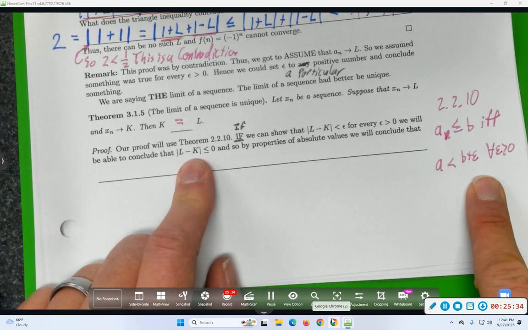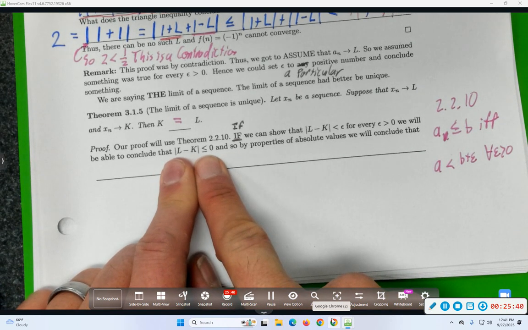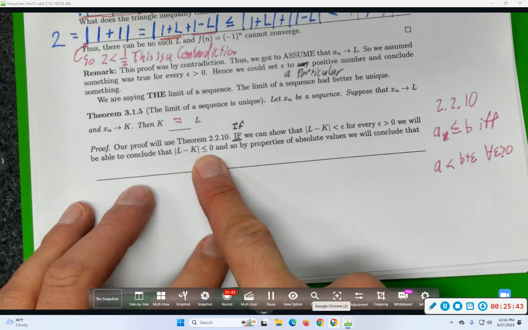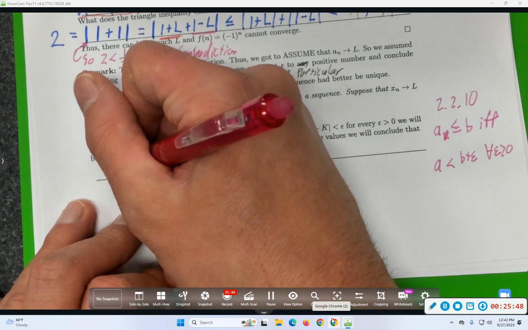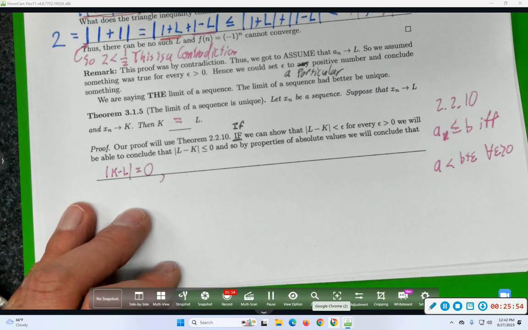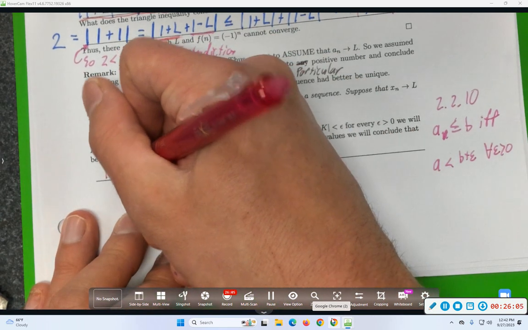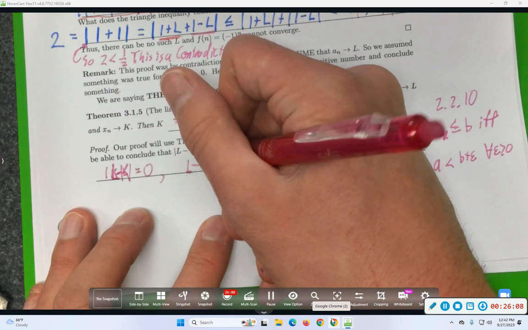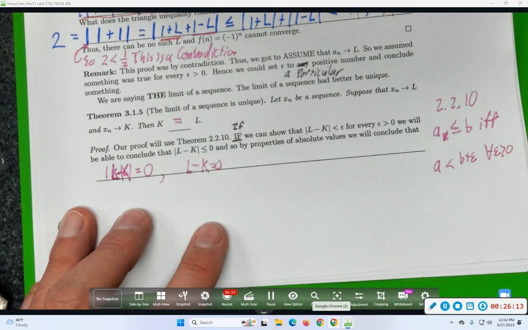Excellent. Well, can absolute values ever be negative? So if I know that the absolute value of L minus k is less than or equal to 0, then really the absolute value is equal to 0. But if the absolute value of the difference is equal to 0, what does that mean? Oh, L minus k. I guess it doesn't matter what order you put it in, but I should be consistent. L minus k is equal to 0. And so, L is k, which is good. That's what I want.